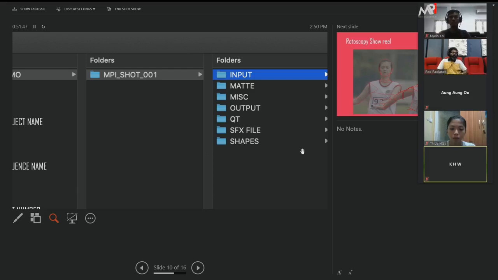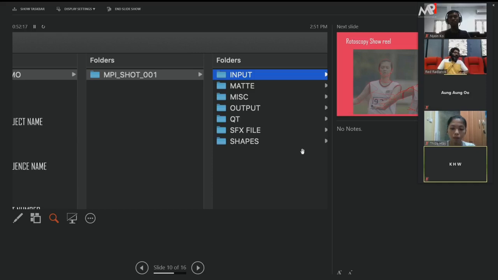So what is shape? Shape is nothing but, if you put the roto on the silhouette, you can export the shape. You need not render. If you have 10 characters in one shot, and you are creating the roto for the 10 characters, but you want separate characters and separate renders, you don't need to render 10 characters in 10 render passes.